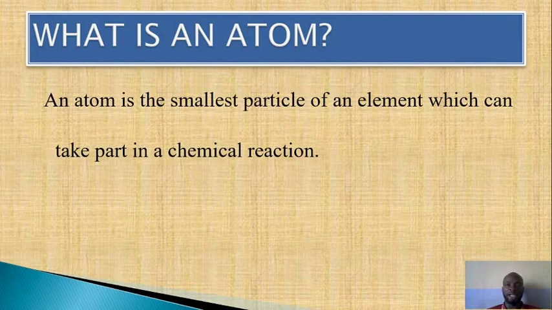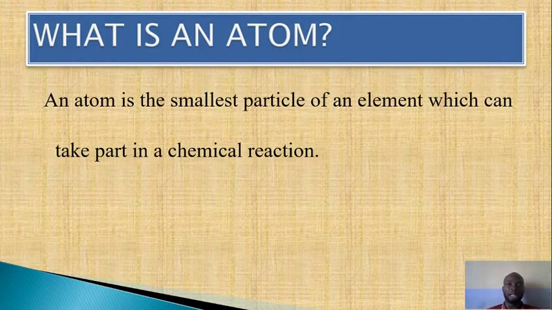Now, when we say smallest particle of an element, that means an element has particles. We have done the particulate nature of matter, and we said that matter is made up of small particles.